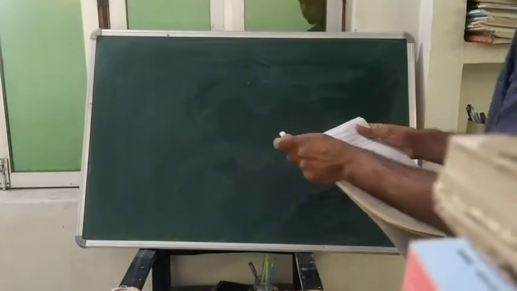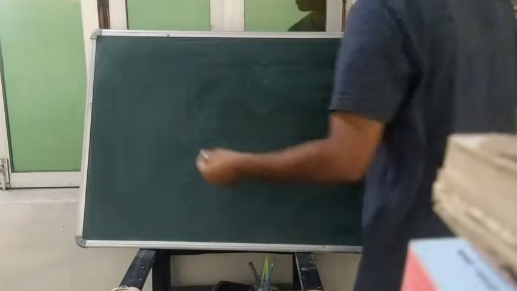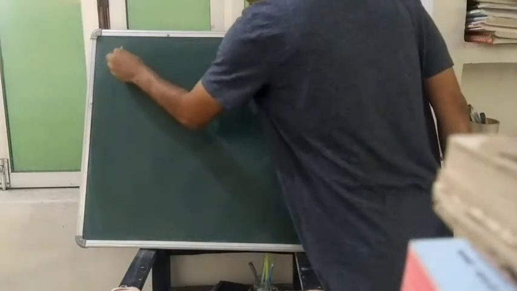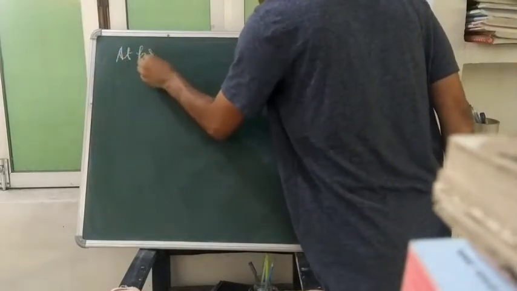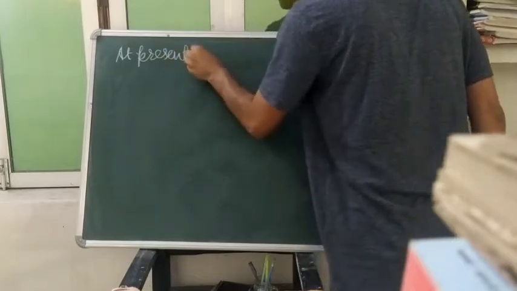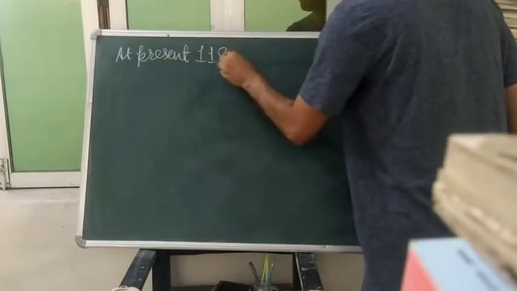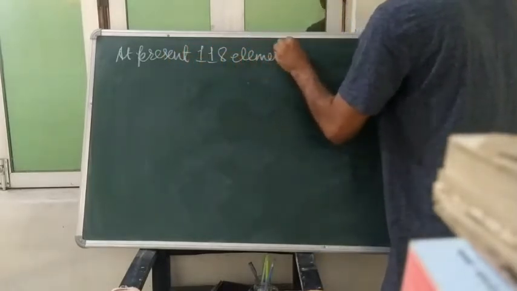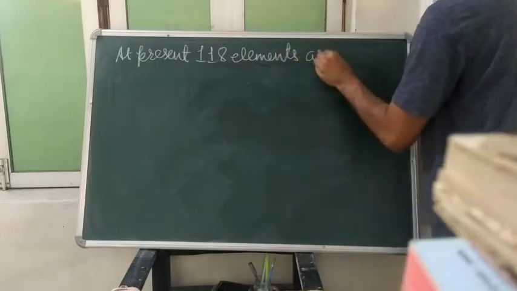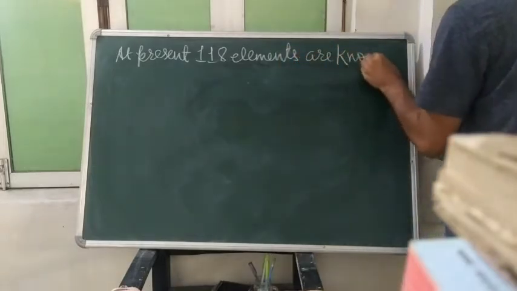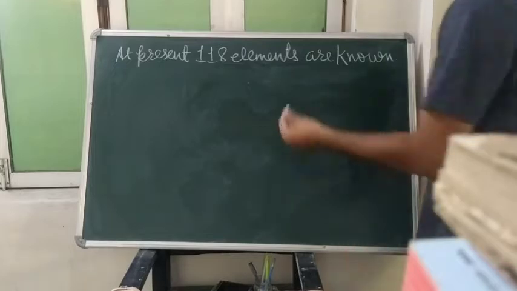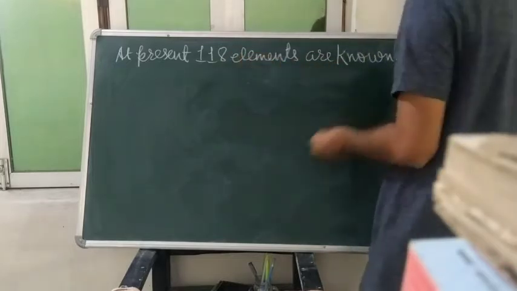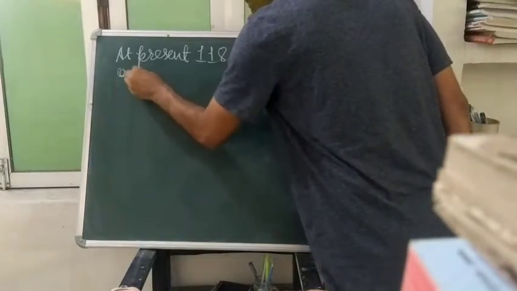So we will study the periodic table of high school today. I am starting that at present. 118 elements are known. How many elements? 118 elements are known, out of which